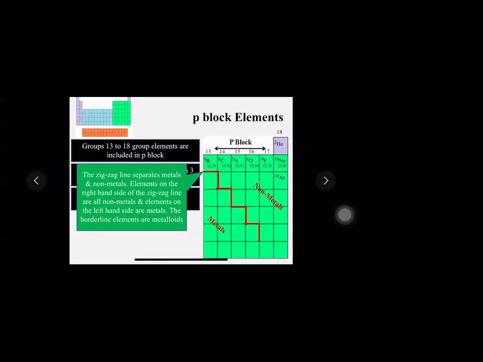So this P block contains one zigzag line which divides the entire table into two parts. Elements present on the right-hand side are all non-metals and elements present on the left-hand side are all metals. So what about the elements bordering the zigzag line? The elements bordering the zigzag line are called metalloids. What are they called? Metalloids. And what are metalloids? Metalloids are those elements which have properties similar to that of metals as well as non-metals. Those whose properties are similar to both, we call metalloids. Let's see the names of the metalloids here.